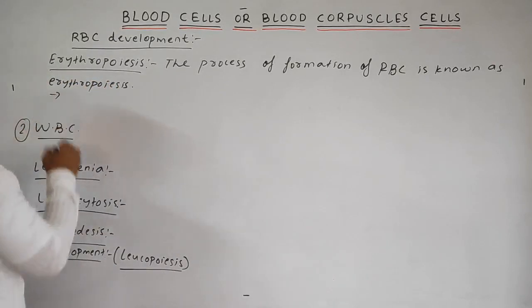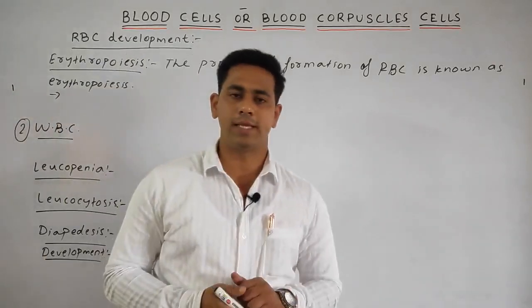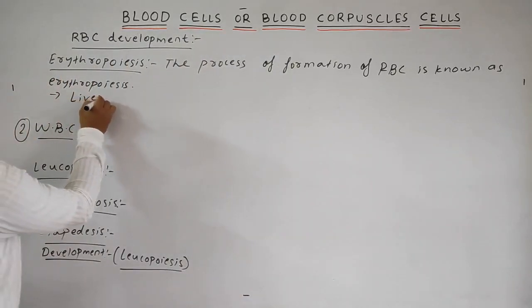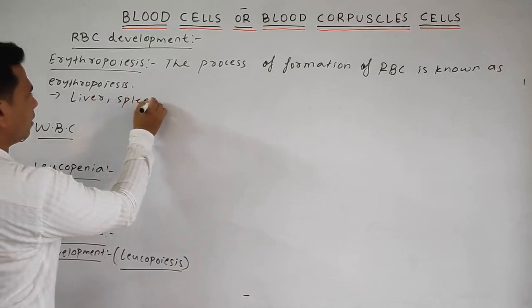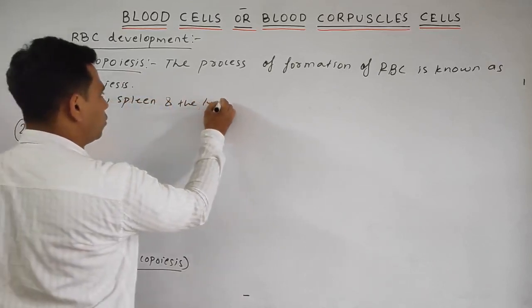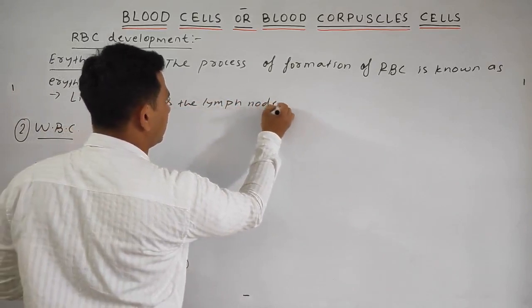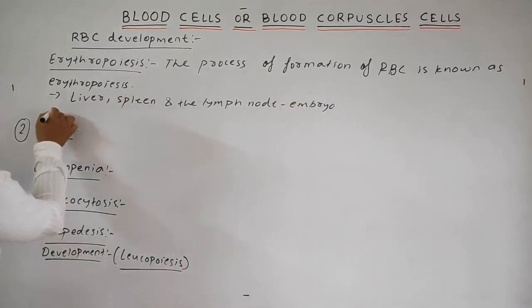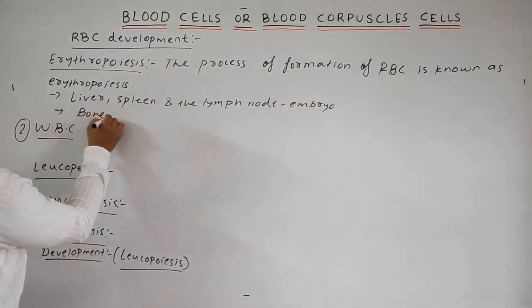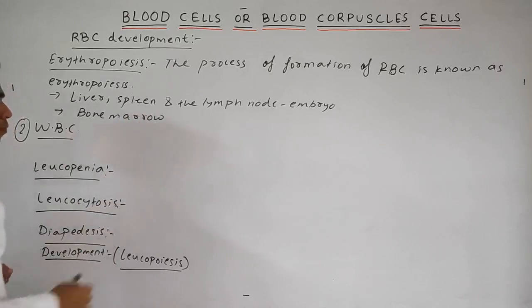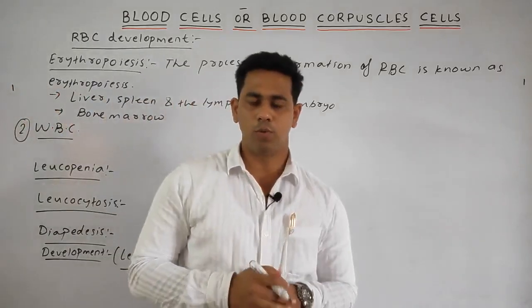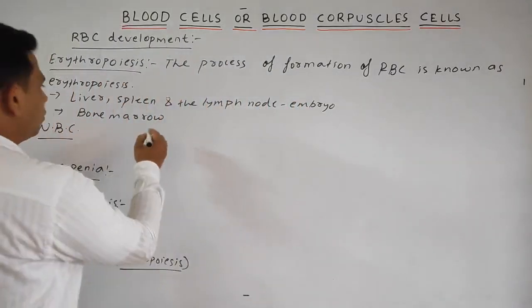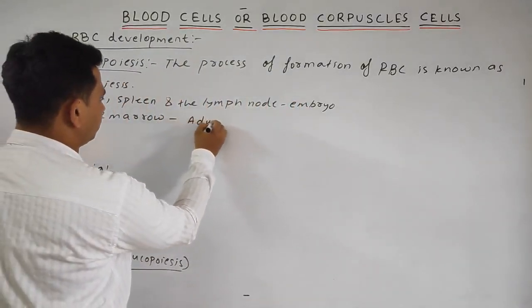It is being formed or produced in the liver, spleen and the lymph node, in the case of the embryo. But in the case of the adult, it is being formed in the bone marrow. Bone marrow means the long bone having the cavity, where the RBC is being formed, such as your thigh bone. So, the bone marrow in the case of the adult.